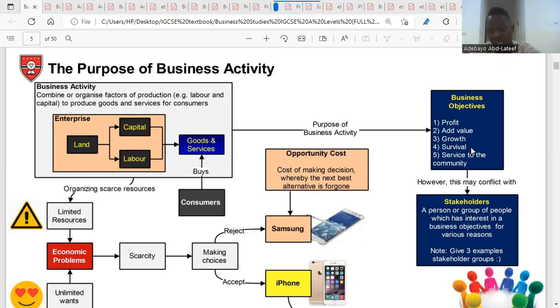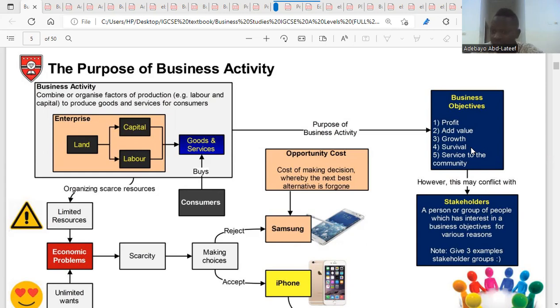Example, during COVID, a lot of businesses shut down, but other businesses used whatever they had and tried to plan how to maintain their sales. Even if they're not making profit, they don't want to close their shops. So they try to still be in existence. So that is what we mean by survival.